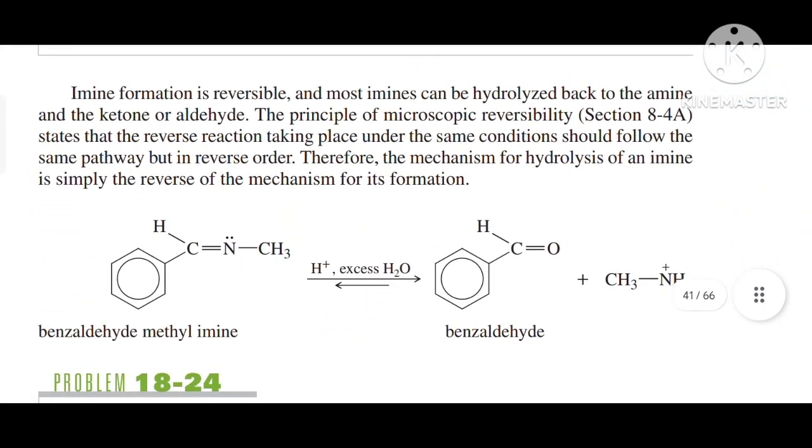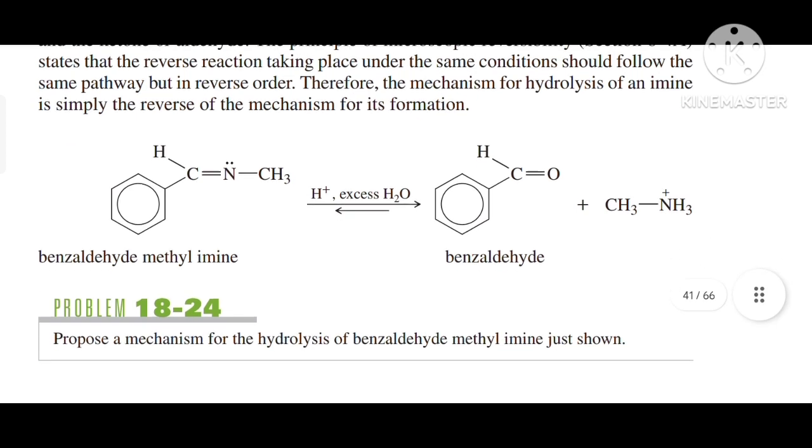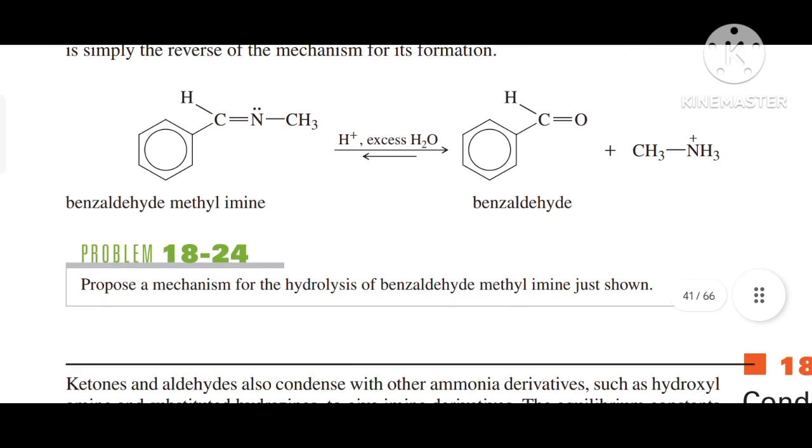Imine formation is reversible, and most imines can be hydrolyzed back to the amine and the ketone or aldehyde. The principle of microscopic reversibility states that the reverse reaction taking place under the same conditions should follow the same pathway but in reverse order. Therefore, the mechanism of hydrolysis of an imine is simply the reverse of the mechanism of its formation. There is an example given over here, that is benzaldehyde methylimine, and on hydrolysis with excess water in acidic media it is converted into benzaldehyde and our primary amine.